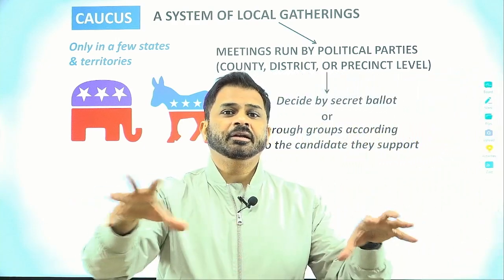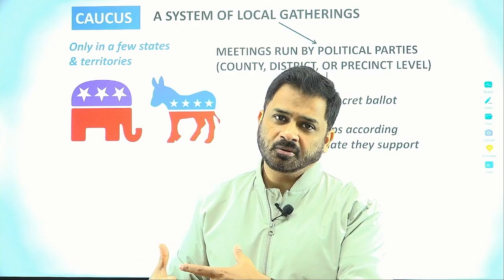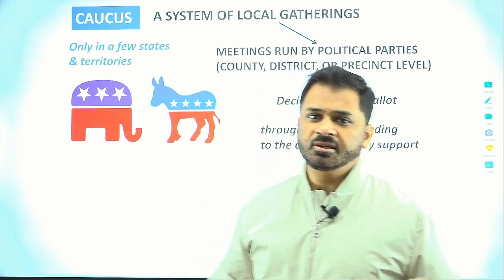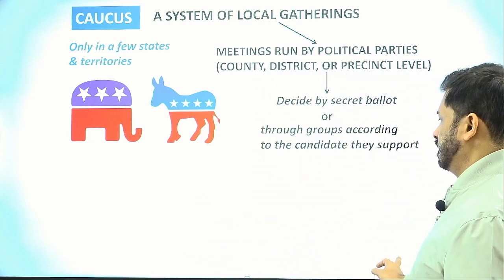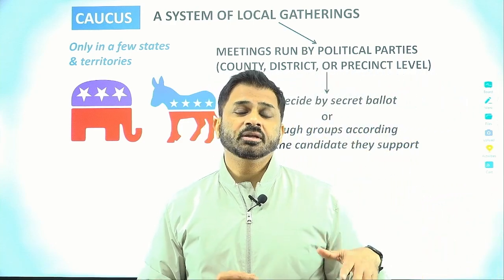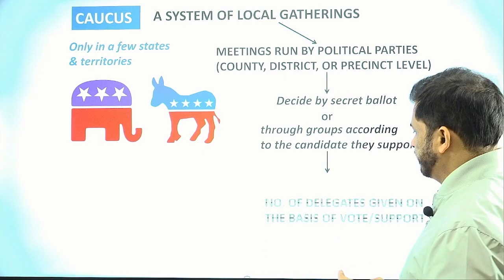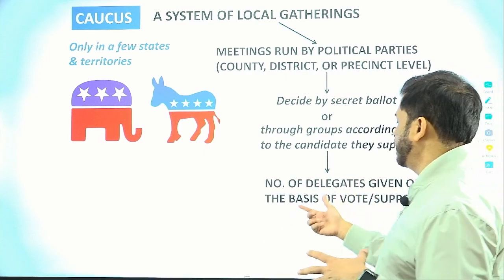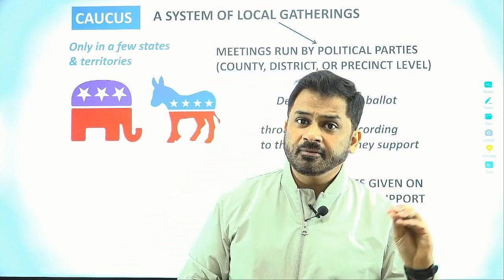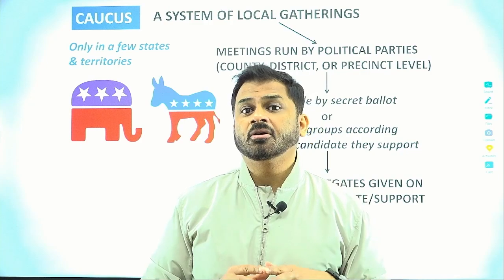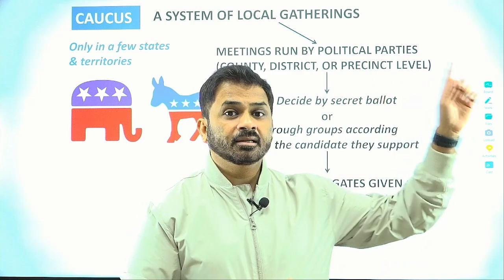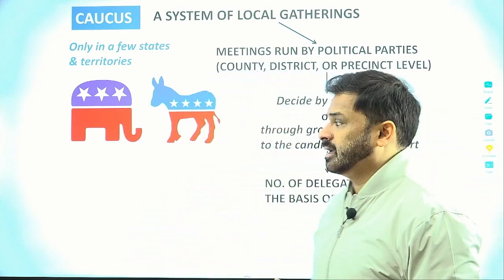In the meeting itself, they will create groups and say, okay, how many people are supporting this particular candidate, and how many are supporting that candidate or a third candidate. So depending upon the groups, they will count and see who gets how much vote or support. There can be some opinion surveys also conducted before the caucus meeting, and on that basis they can also take a decision. The number of delegates given is on the basis of the vote or the support. As I told you, they are deciding in favor of the candidate. But the purpose of the primary or caucus is to allocate delegates to the candidate, and these delegates will represent the candidate in the national convention, because the candidate is going to be finalized in the national convention.